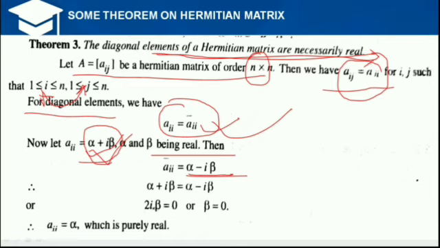Therefore, taking these two as equal, by the above rule, you see that alpha plus i beta is equal to alpha minus i beta. By cancelling alpha from both the left and right side,